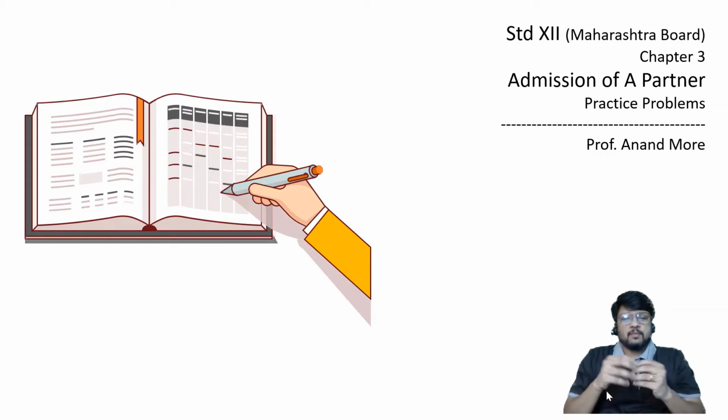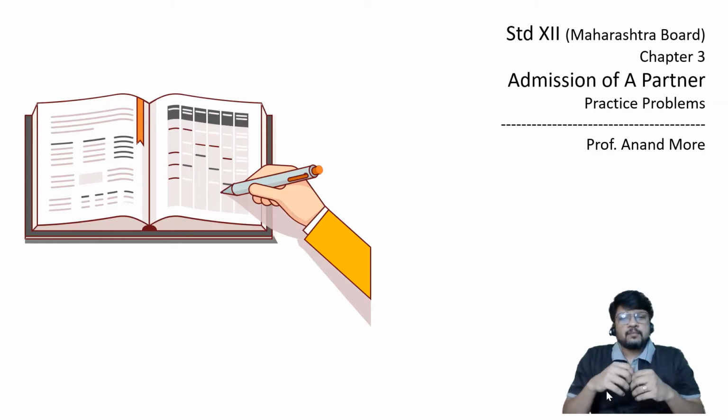The small changes which may happen in adjustments are in relation to how to adjust the closing balance of capital account. In question number 7 and question number 8, which we have solved already in the previous two lectures, you will find that either cash was brought in or cash was withdrawn by the partners. Sometimes the basis was the total capital of the firm after making all adjustments, or sometimes the basis was capital brought in by the new partner.